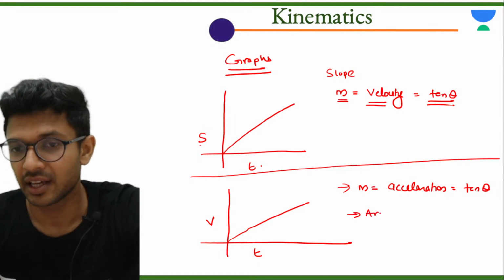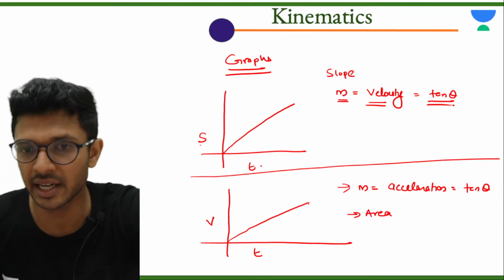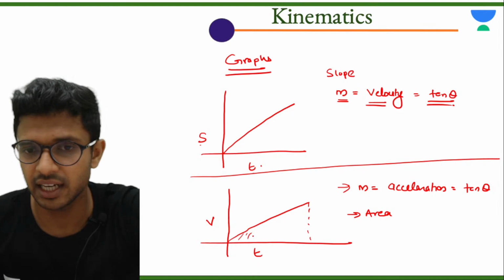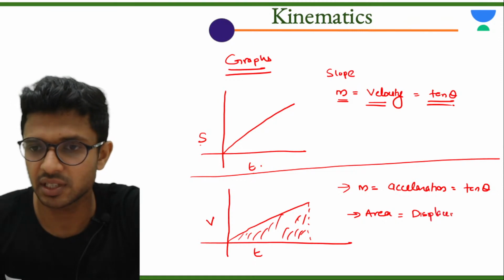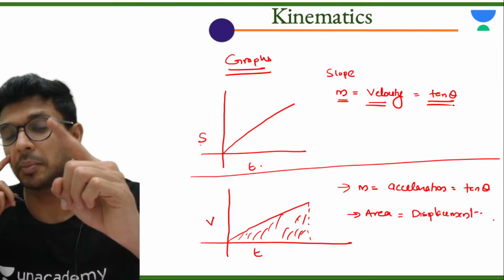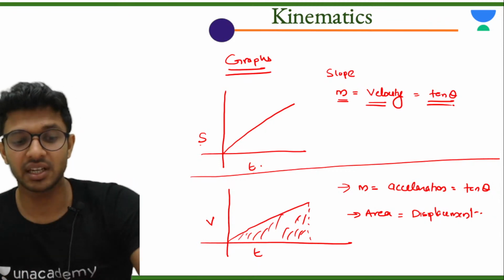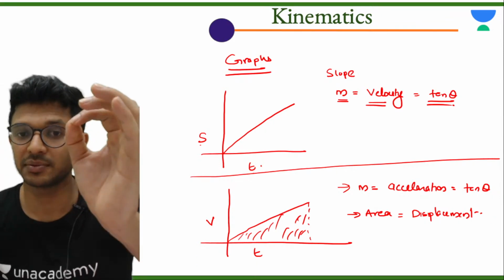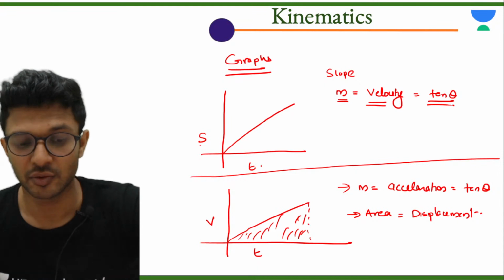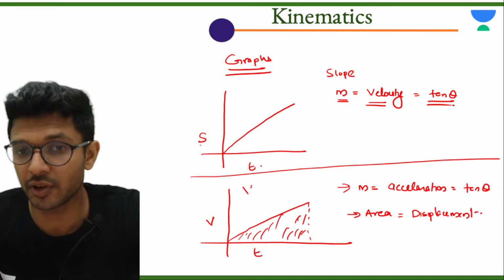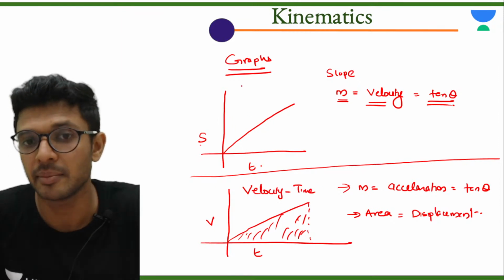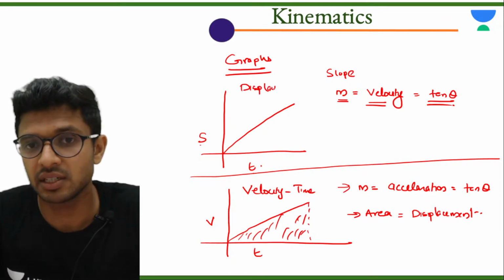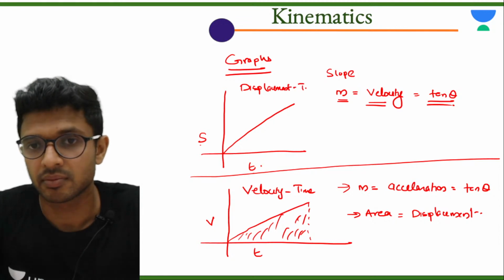Then area under the graph, ये है ना हमारा ग्राफ, ये है ना हमारा ग्राफ, देख ले. So if you find out the area under the graph, we will get what? The displacement. If you find out the magnitude of area under the graph, it will be giving us what we call as displacement. This is also important. From where? From velocity time graph. If you want me to write it, I'll write it as heading velocity time. ये हमारा displacement time.